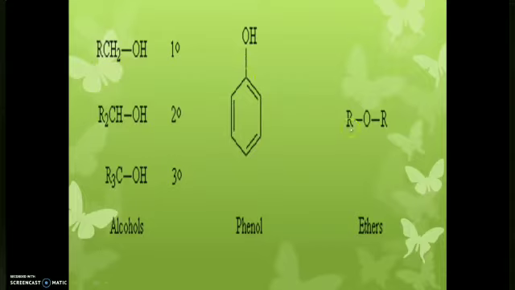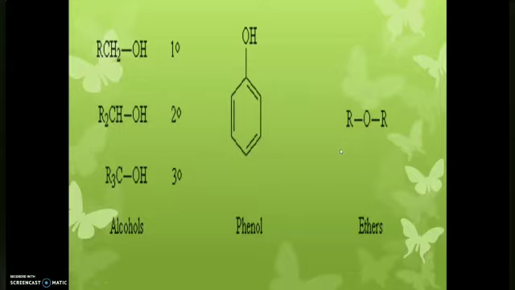And what are ethers? Ethers are compounds in which one of the hydrogens is replaced by an OR group. This R may be any alkyl or aryl group like CH3, C6H5, etc. So if this OR group is bonded with an alkyl or aryl group, we can call it an ether. So the substituent directly attached to the OR group, we can call it an ether.